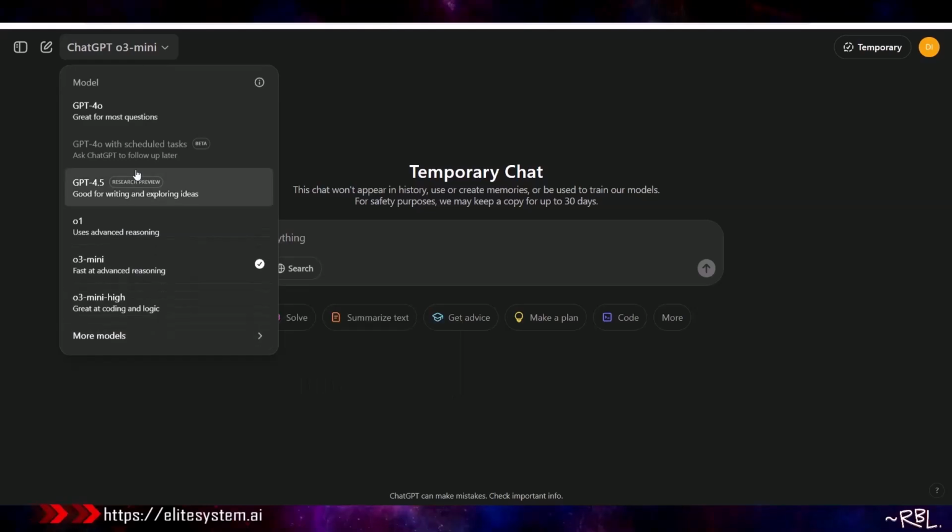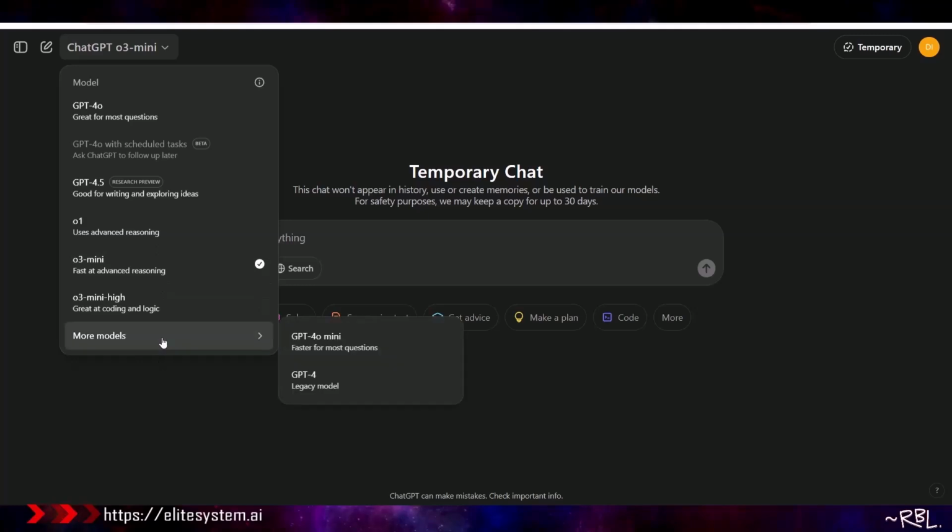Quick recap, if you remember, good old days, right? From 4o with scheduled tasks, which I have barely played with. Again, stay tuned. I'm not too sure if this is useful enough. GPT 4.5, research preview. Then we have o1, o3 mini, o3 mini high. All these three popped out of nowhere because, thank you, DeepSeek. And then you have all these.